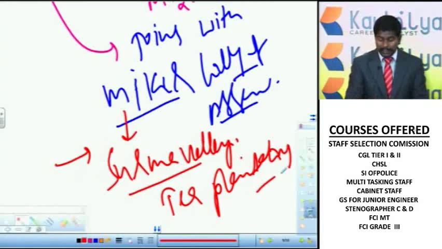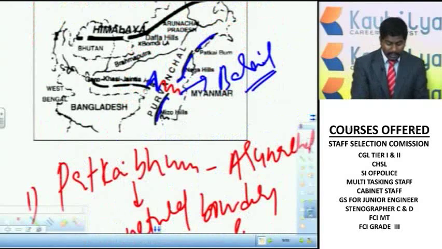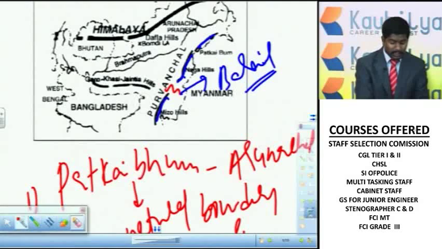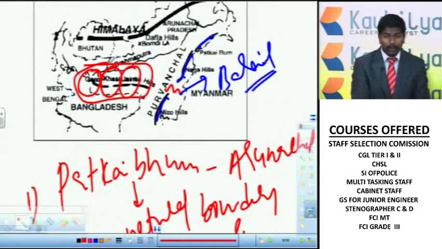Now, in Northeast India, look at this picture here. Here there are three important mountain ranges or hill ranges. These are Garo, Khasi and Jaintia, which are part of the Meghalaya plateau. But these Garo, Khasi, Jaintia are not part of the Purvanchal Hills. They belong to the Peninsular Plateau. This Meghalaya plateau is a particular area of the Peninsular Plateau. That's why these hills which are located in the Meghalaya plateau do not belong to the Purvanchal ranges.